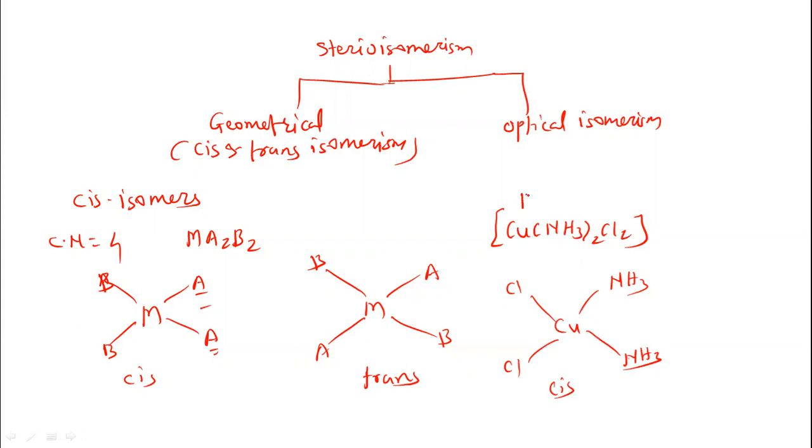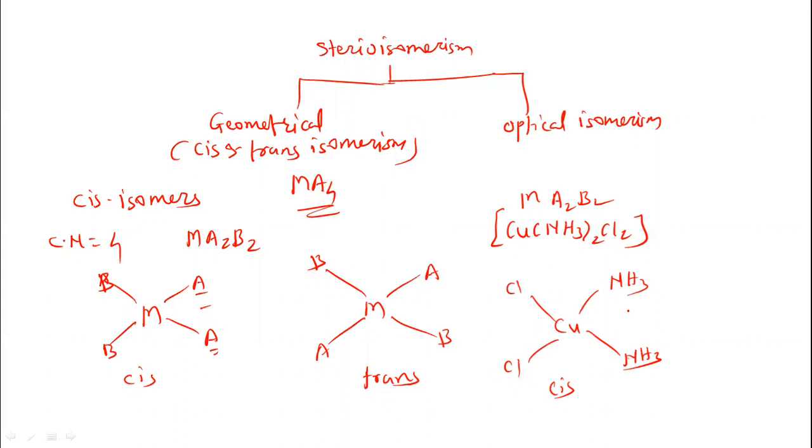This is an Ma2B2 type complex: this is the metal, and the ligands are A2B2 type. Generally we can show such isomerism where different groups are present around the central metal ion. We cannot show this isomerism in a complex of type Ma4. The coordination number 4 is there, but we cannot show isomerism here because all the groups are the same.